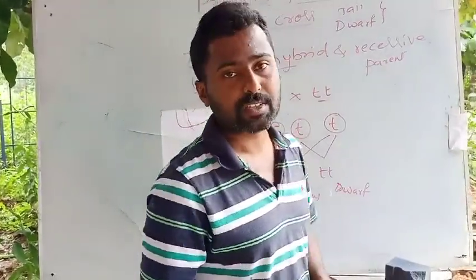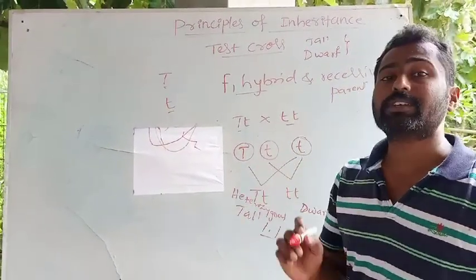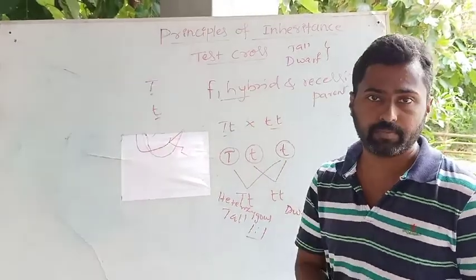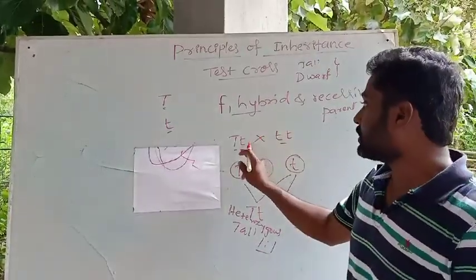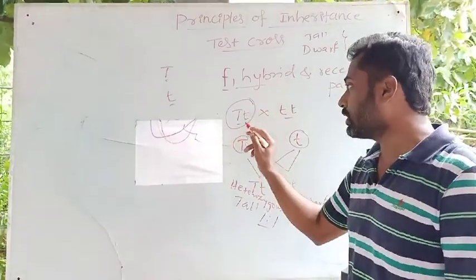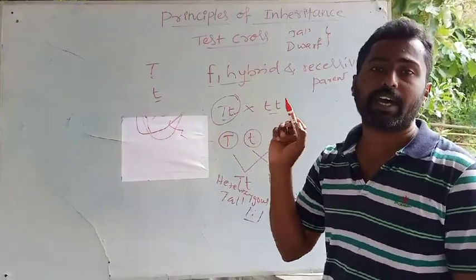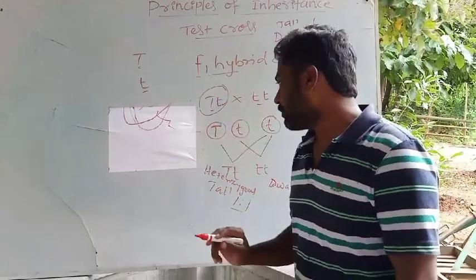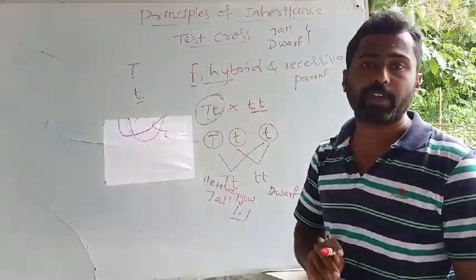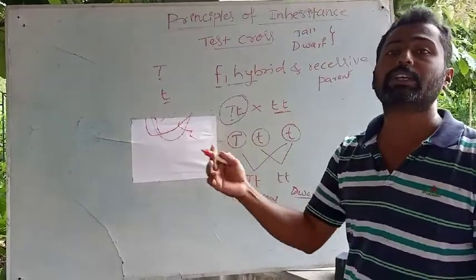So why is test cross conducted? The major reason for conducting the test cross is to show the recessive gene is not diluted or not deleted totally. It is only hidden. It means it is unable to express in the first generation, that is in the F1 generation, where only tall plant is produced. Though the recessive gene is present along with the dominant gene, this gene is unable to express its character. Okay. But when the F1 hybrid is again crossed with the recessive parent, again the recessive character or the dwarf nature will reappear in the next cross.